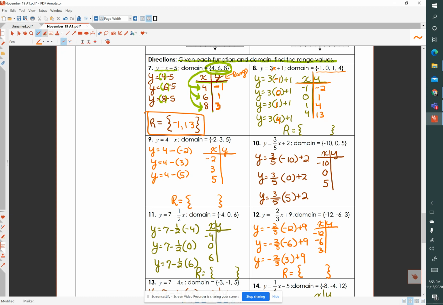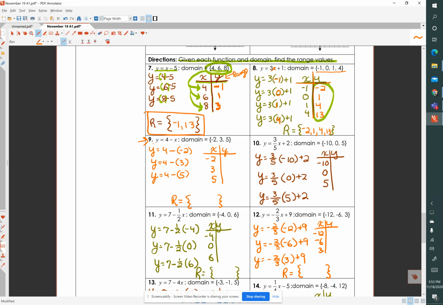Let me get the highlighter here. So the range is the y values. So when I write the range, I'm going to write from least to greatest: -2, 1, 4, and 13.